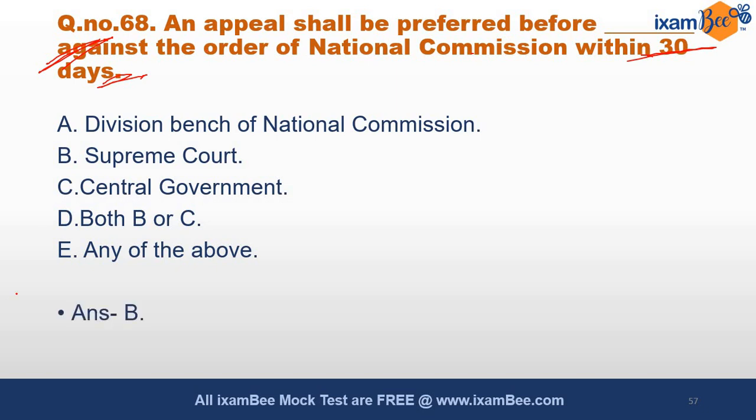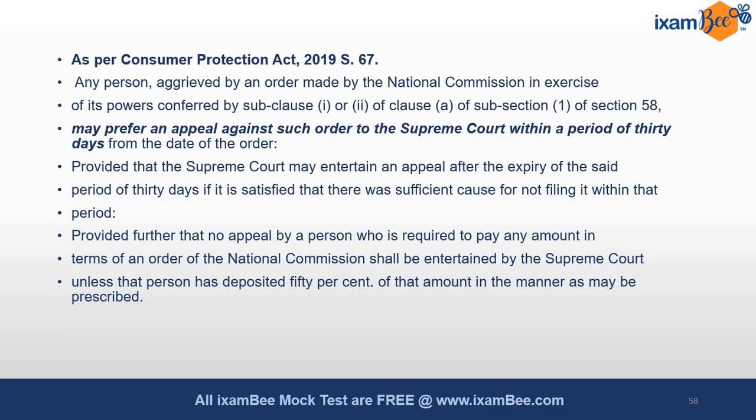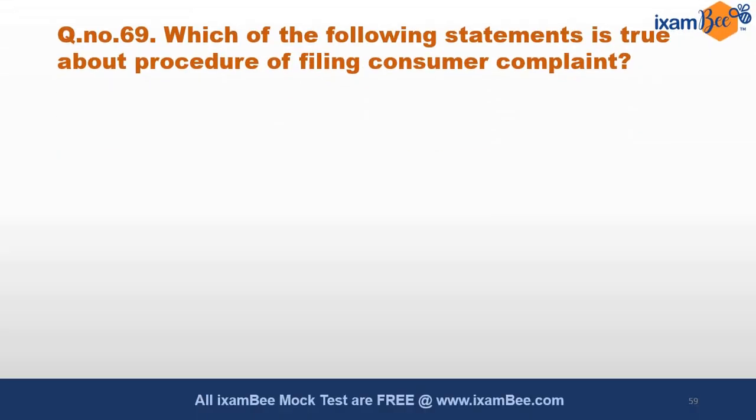Answer is B, Supreme Court. Directly Supreme Court को जाती है appeal within 30 days. As per the section 67 of Consumer Protection Act 2019. Be very well prepared with relating to jurisdiction of all the authorities under Consumer Protection Act, their jurisdiction, penalties being imposed in certain pronounced offences, then also relating to appeal procedures. You should be thoroughly prepared.